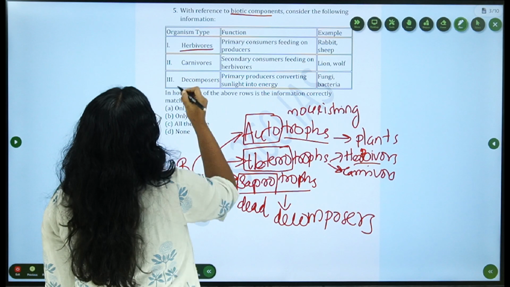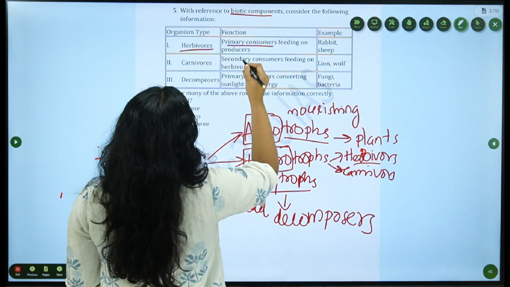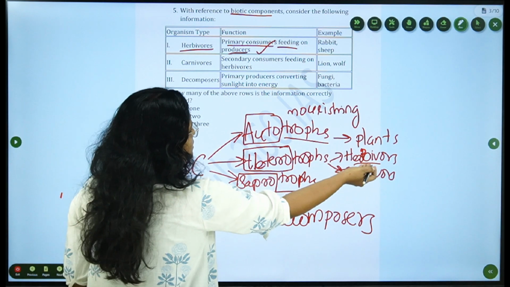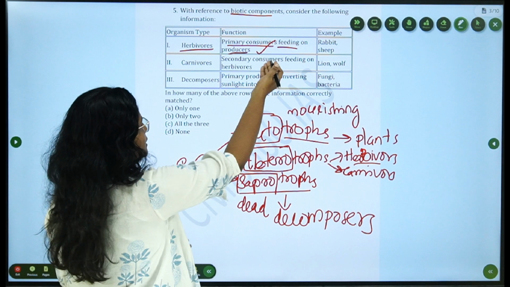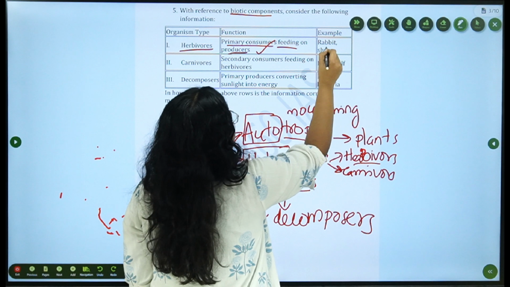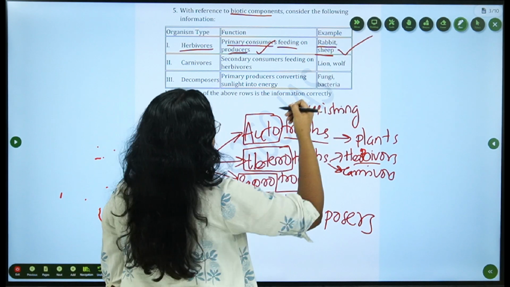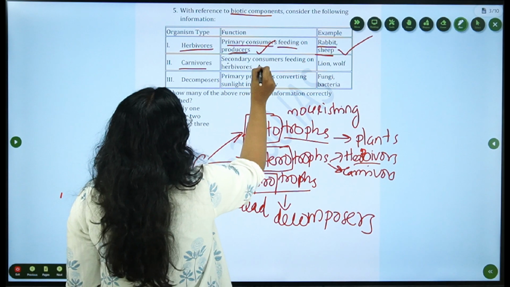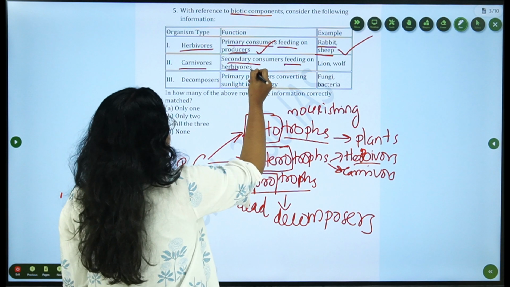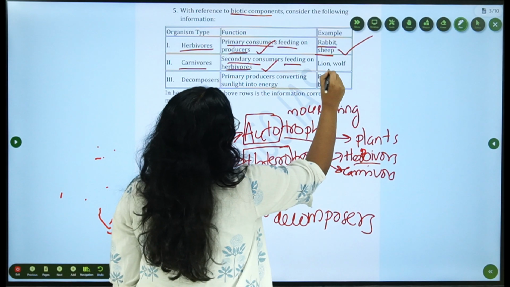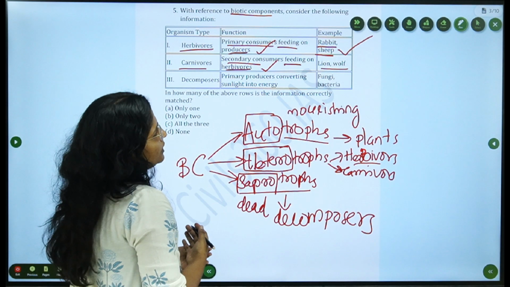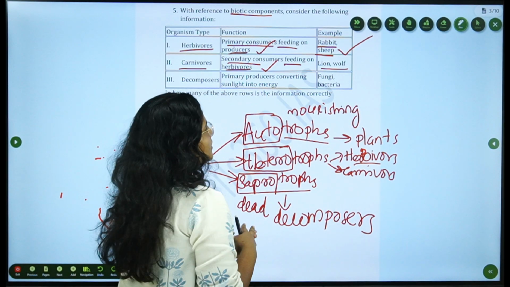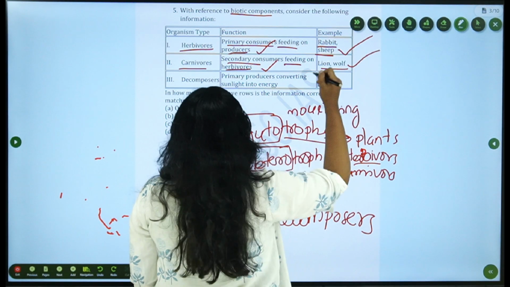Now, let's go through the question. The first statement is that herbivores are primary consumers. They feed on producers. That is right. Herbivores come under the heterotrophs and they feed on plants. The examples are rabbit and sheep. The first statement is right. The second is that carnivores are secondary consumers and they feed on herbivores. That is right. The examples given are lion and wolf, and the higher carnivores. That is also correct.